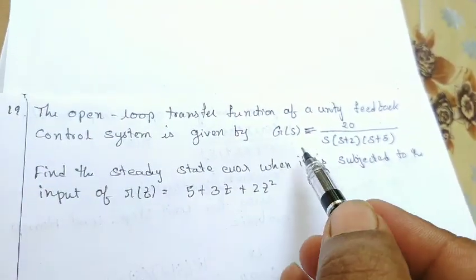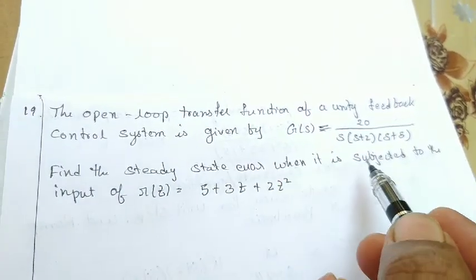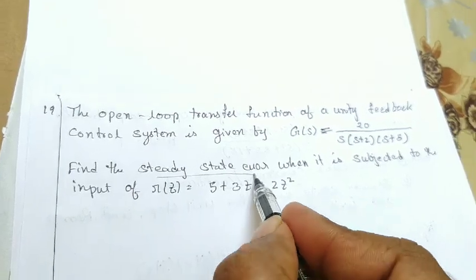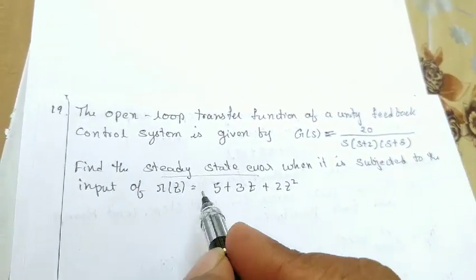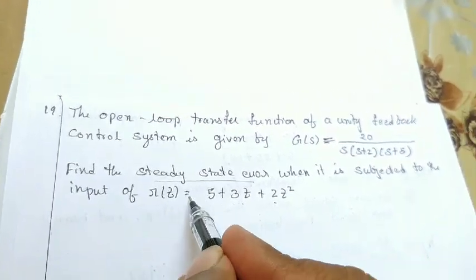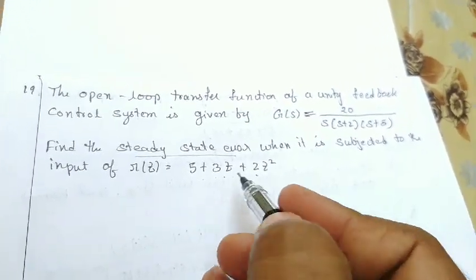An open loop transfer function of a unity feedback control system is given by g of s, and he is asking you to find out the steady state error when the input is subjected to r of t equal to 5 plus 3t plus 2t square. Here in the input you have all three types of inputs.